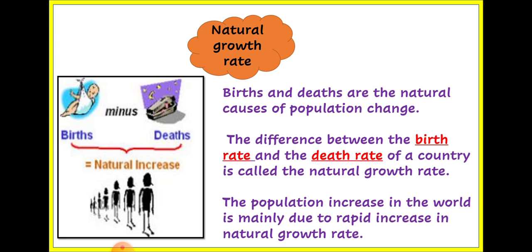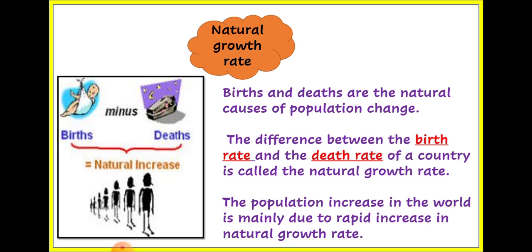If we take the number of people born and subtract the number of deaths, suppose I want to find the natural growth rate of today. The number of children born, we subtract from this how many people have died today. Suppose 100 children were born today and 50 died today. We subtract it and we get 50, the natural growth rate.